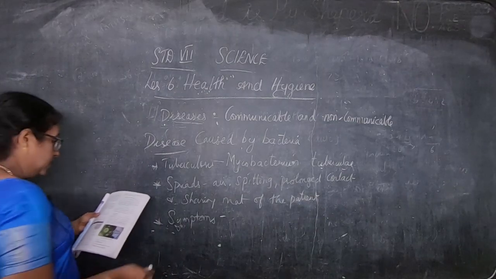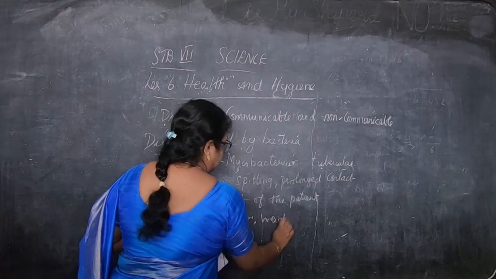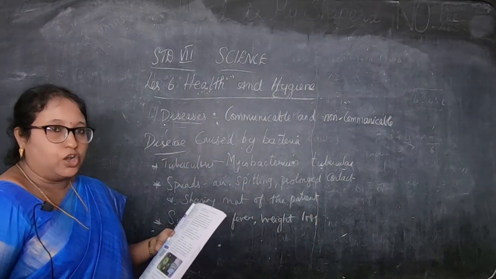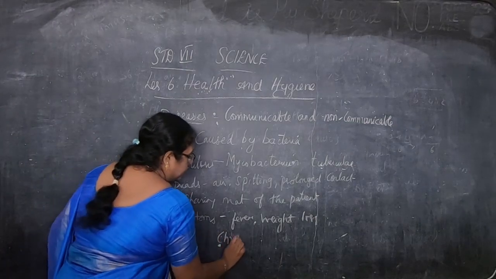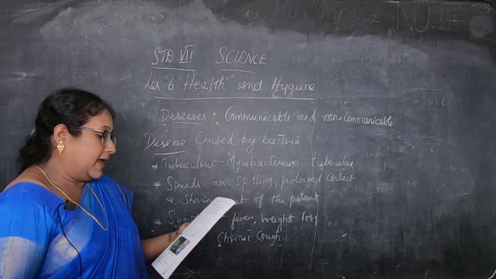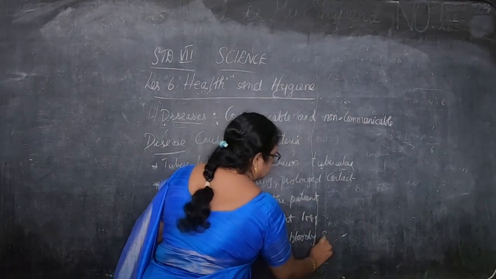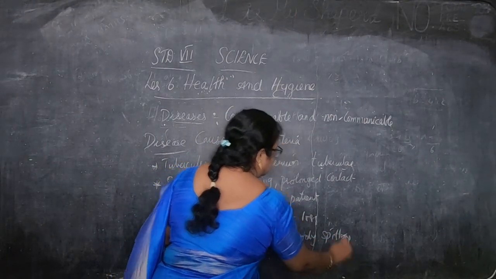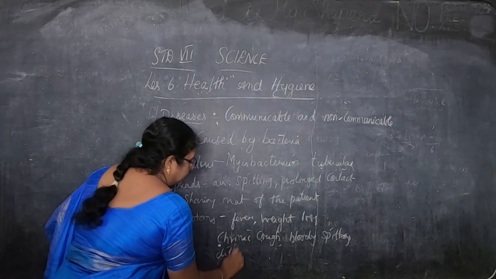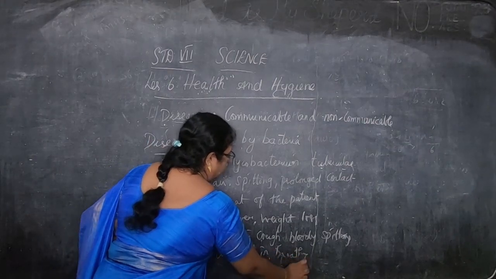Symptoms are fever, weight loss, then chronic cough. Chronic means continuing for a long time. And bloody spitting. Spitting means when you spit, blood comes in it. That is bloody spitting. And difficulty in breathing. Okay, children, these are the symptoms for tuberculosis.